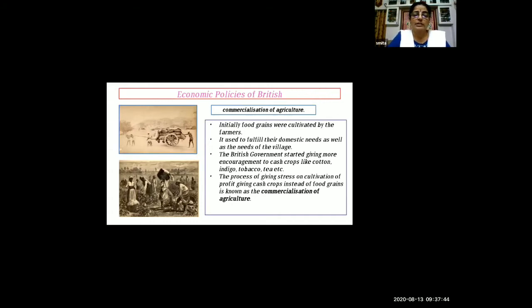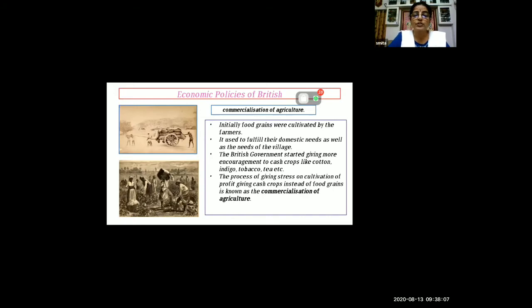The process of giving stress on cultivation of profit-giving cash crops instead of food grains is known as the commercialization of agriculture. Now this is the definition of commercialization of agriculture. I'm reading once again: the process of giving stress on cultivation of profit-giving cash crops.